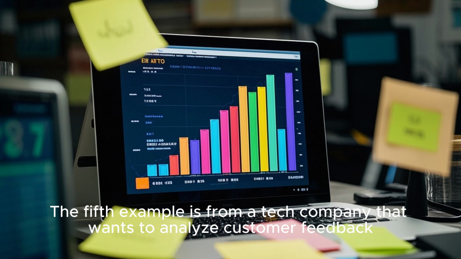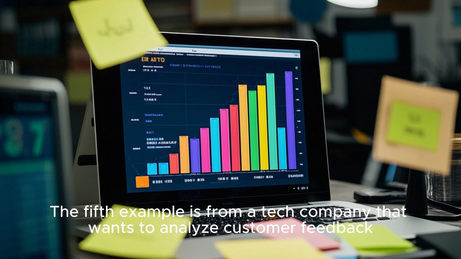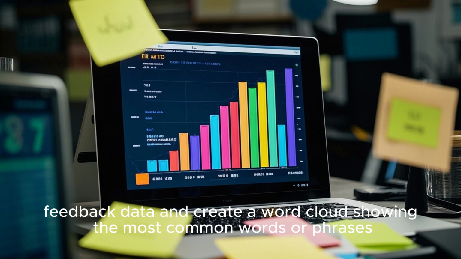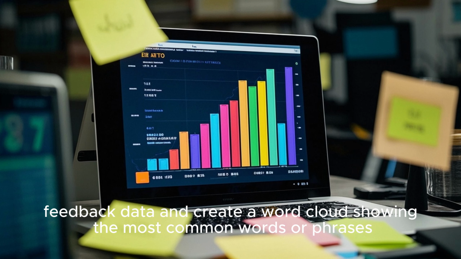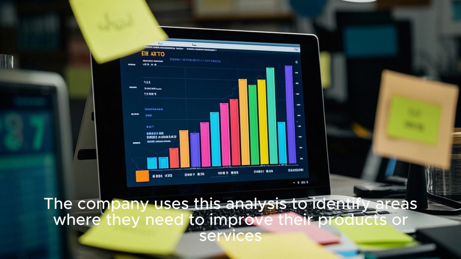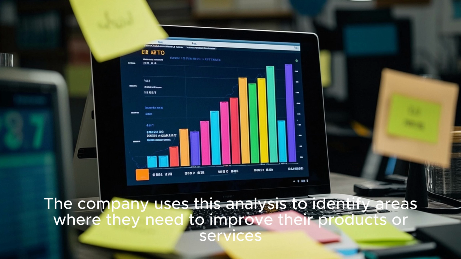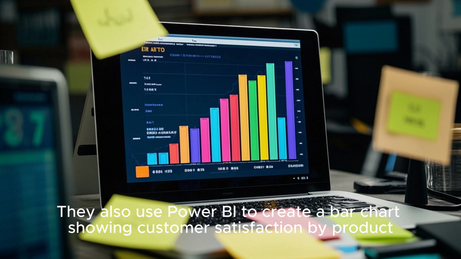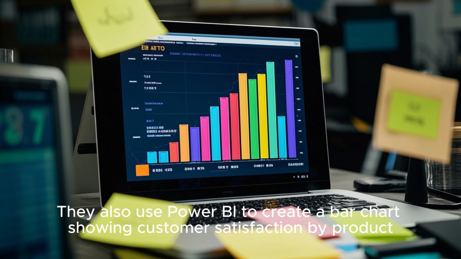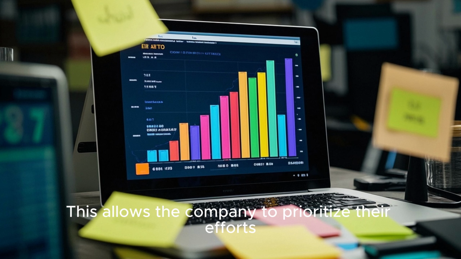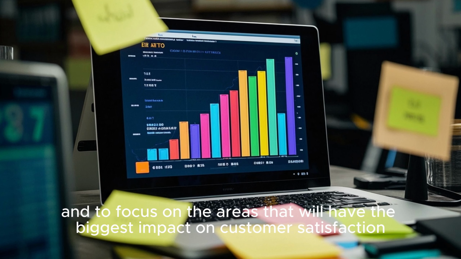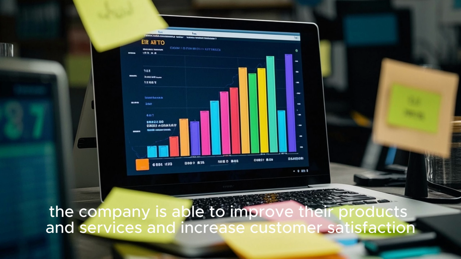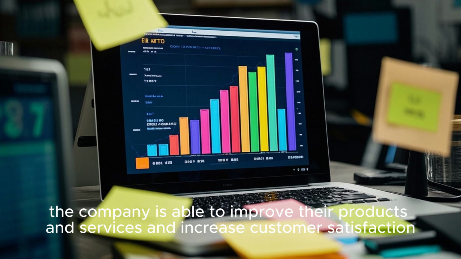The fifth example is from a tech company that wants to analyze customer feedback. By using Power BI, the company can connect to their customer feedback data and create a word cloud showing the most common words or phrases. The company uses this analysis to identify areas where they need to improve their products or services. They also use Power BI to create a bar chart showing customer satisfaction by product. This allows the company to prioritize their efforts and to focus on the areas that will have the biggest impact on customer satisfaction. As a result, the company is able to improve their products and services and increase customer satisfaction.